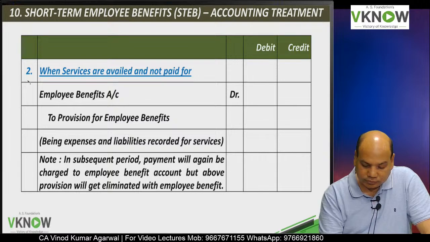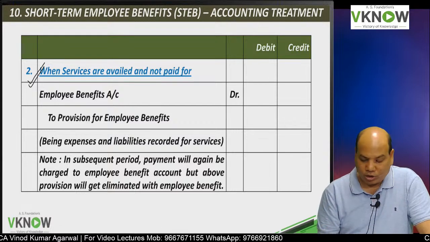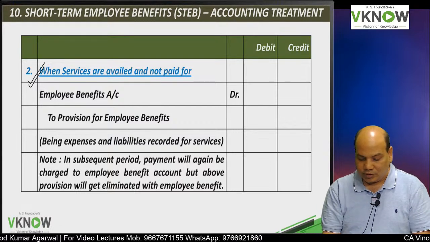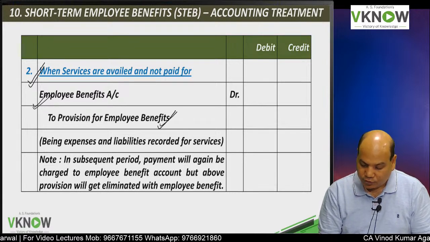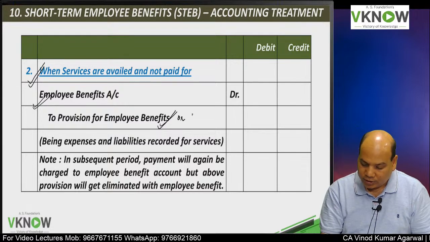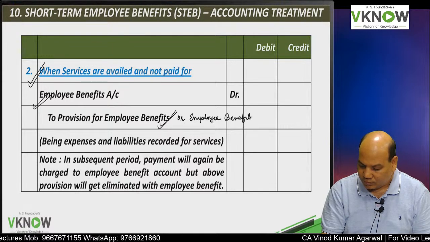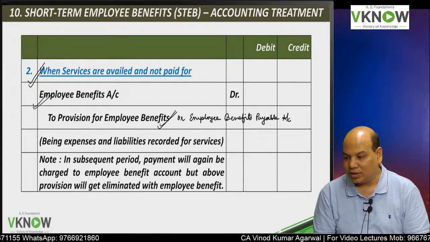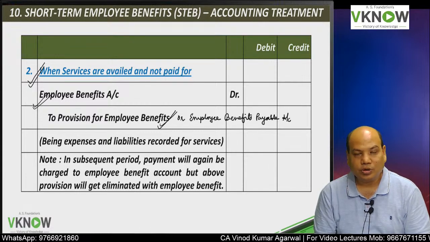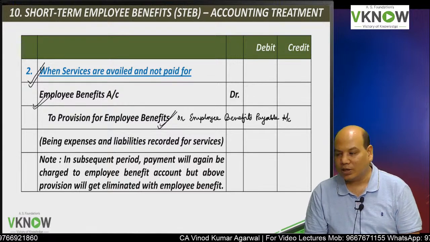At the end of the year, there may be some outstanding employee benefit, outstanding salary or outstanding wages. In that case, you will pass an entry, employee benefit account debit to provision for employee benefit, or you can write here employee benefits payable. If the amount paid is less than the amount accrued, you will have to create a liability by passing an entry, employee benefits account debit to provision for employee benefit, or you can pass the entry to employee benefits payable account.